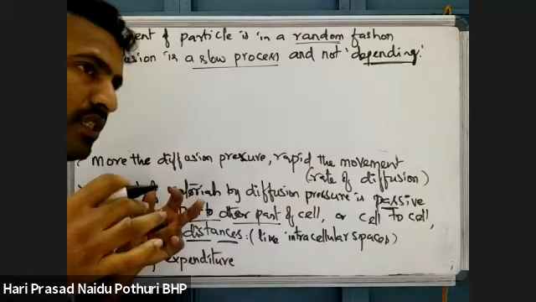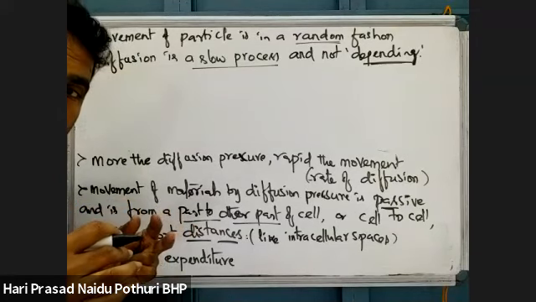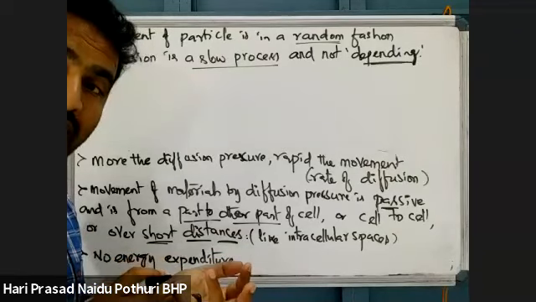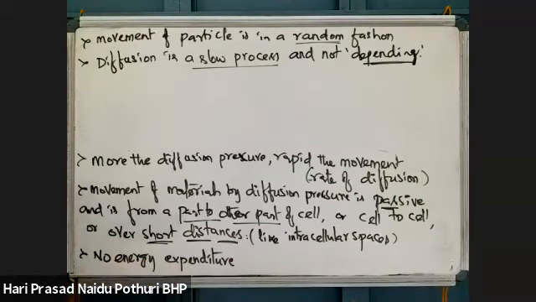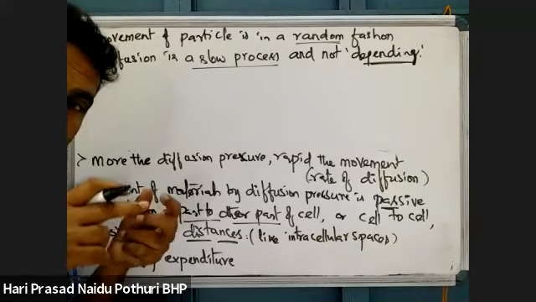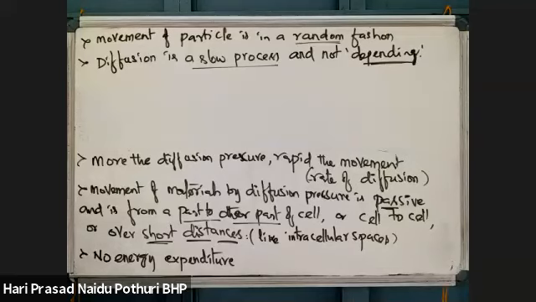Suppose diffusion is taking place. In the previous class I told you the diffusing material may be a gas or liquid, and then solids. If the diffusing material is a gas, then the rate of diffusion is very fast.